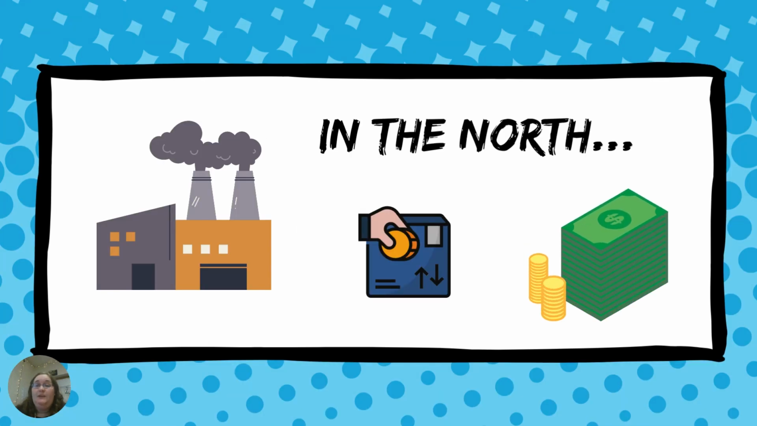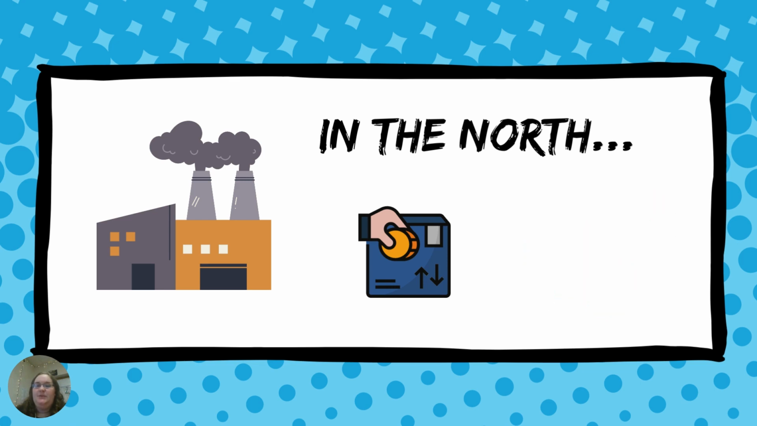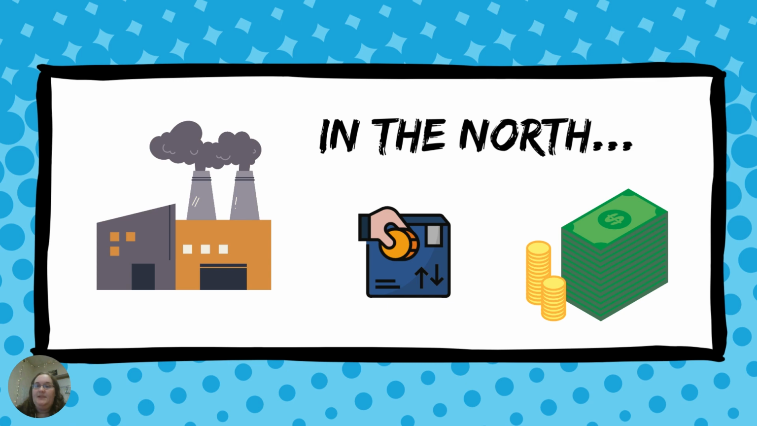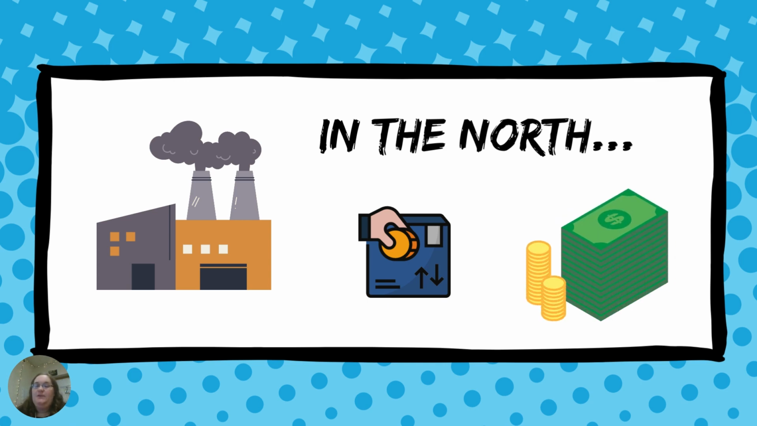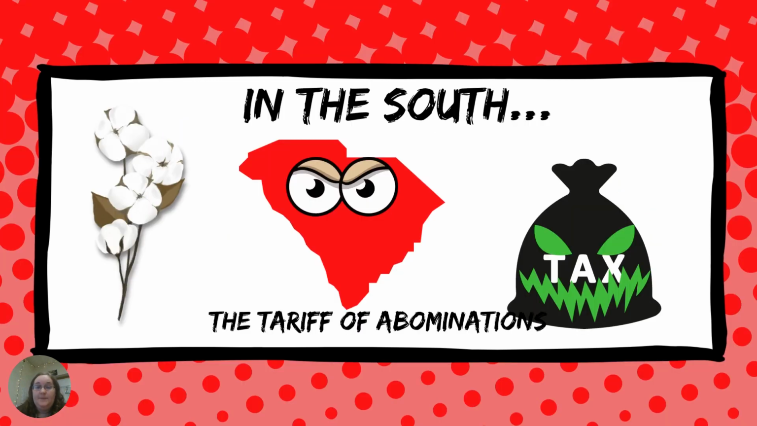In the North, factories were booming. The Industrial Revolution led to expanding cities, and interchangeable parts meant that products could be mass-produced. England also underwent an industrial revolution. So, to protect American businesses, a tariff was placed on imported goods, making it cheaper to buy American-made products.